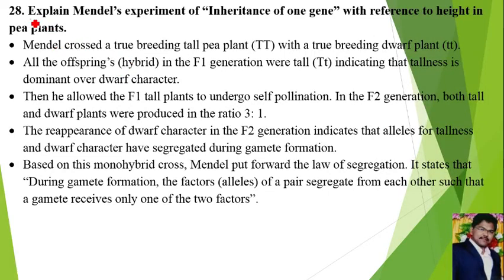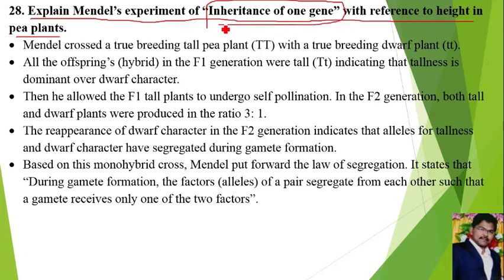Next, question number 28. Explain Mendel's experiment of inheritance of one gene with reference to height in pea plant. Inheritance of one gene means here we have to write the monohybrid cross. You have to write the explanation for the monohybrid cross, and apart from that you have to draw the diagram also.